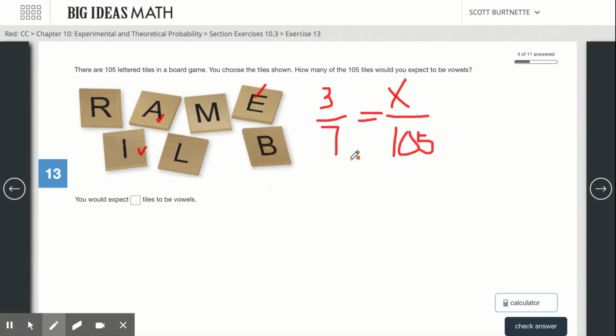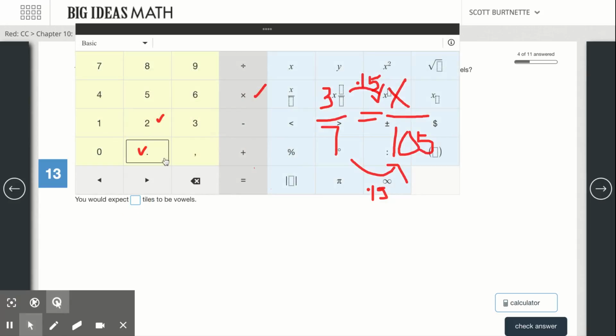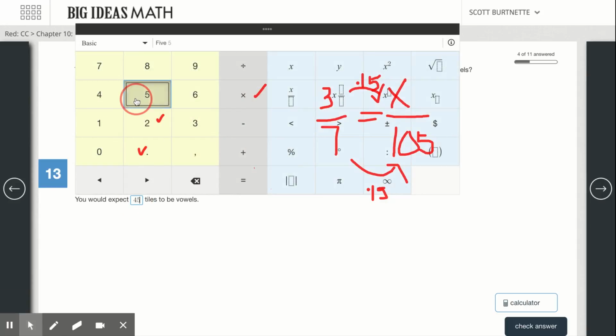Okay, I always love finding those patterns. Okay, and I can see that the pattern is times 15. So if I times the top by 15 as well, I'd find out that I would expect to have 45 vowels. You could have also done some cross multiplication there, but 45 vowels is my correct answer.